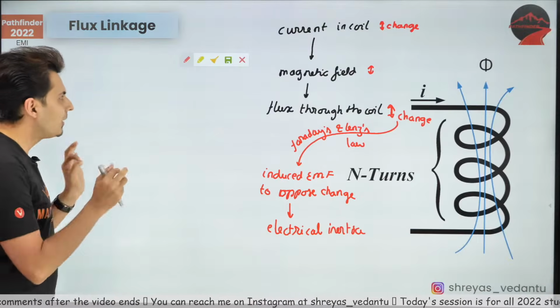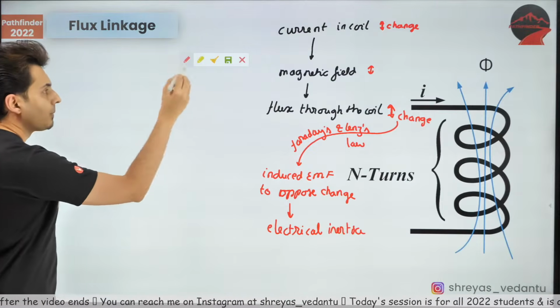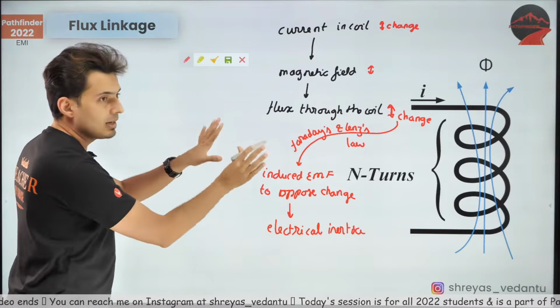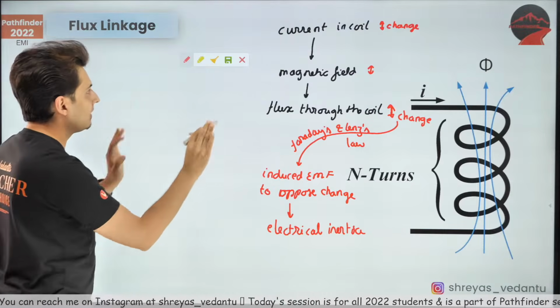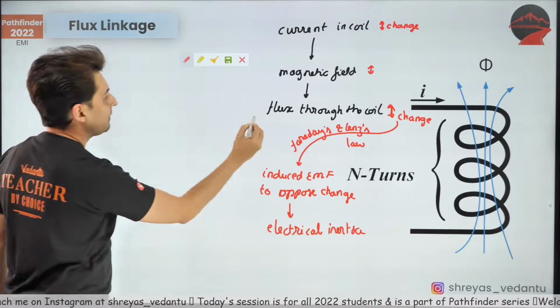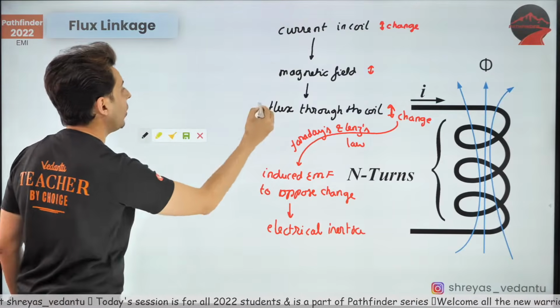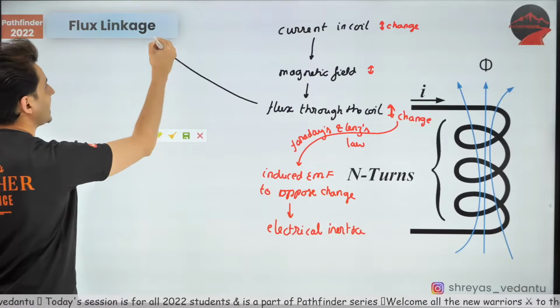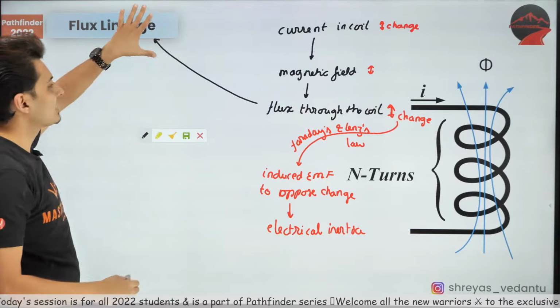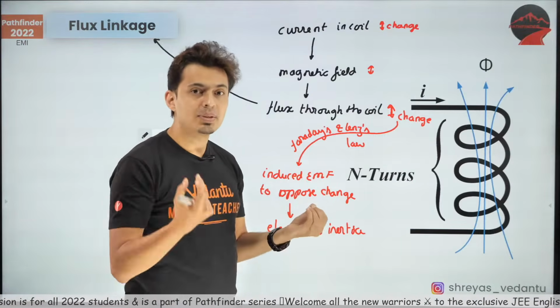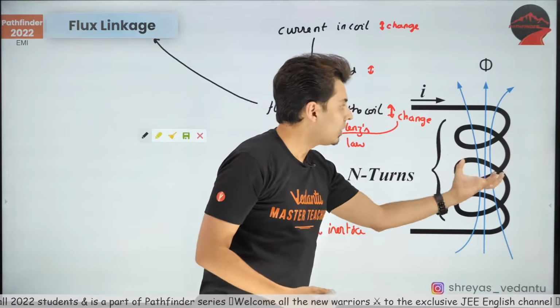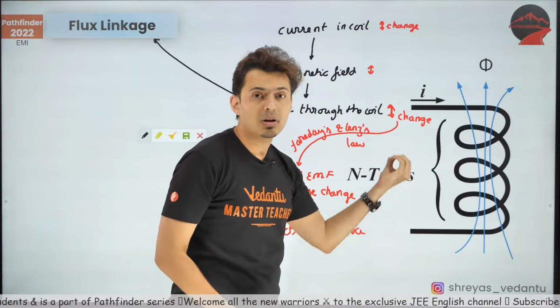Okay. Now, this property can be mathematically written down this way. The flux which is passing through the coil because of its own current is called the flux linkage. So what is the flux linkage? That is the flux which is linked by the current passing through the coil.